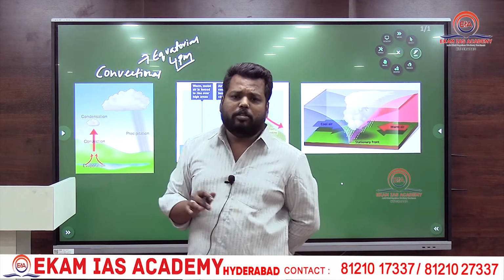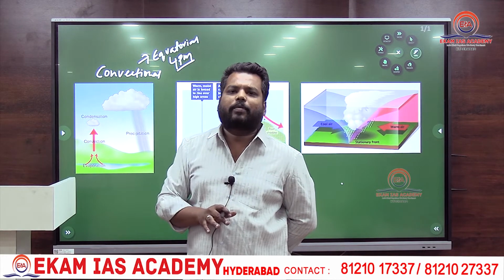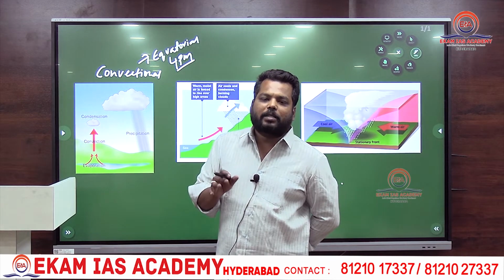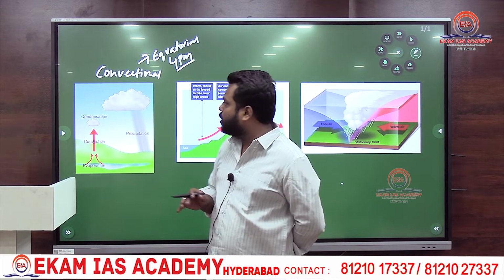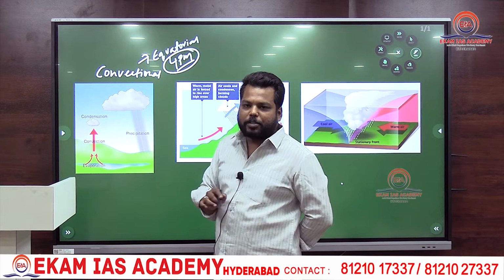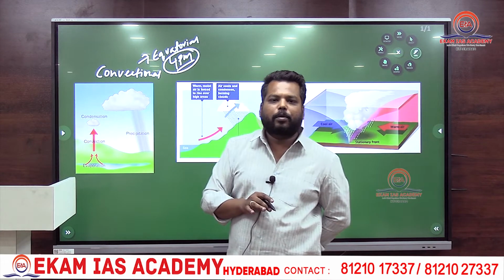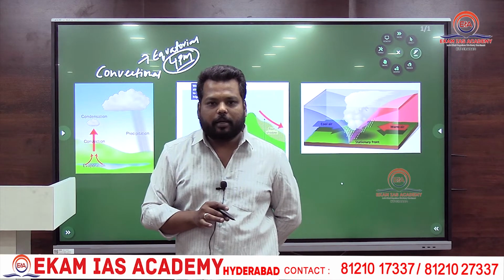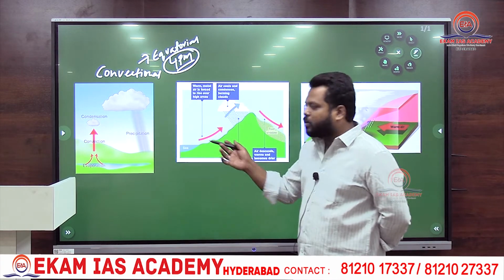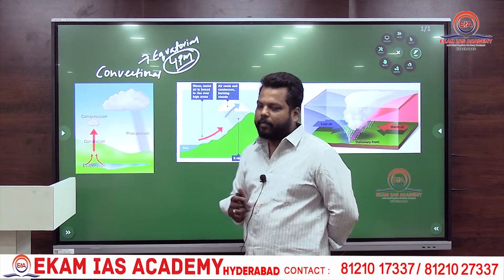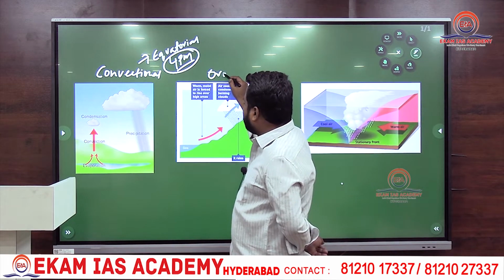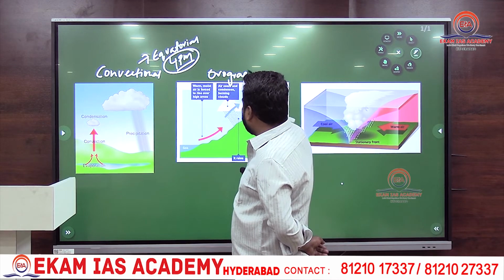But it is not true that it is only associated with the equatorial region. It is also associated with tropical and subtropical locations. Clear? So 4 p.m. rainfall is also called convectional rainfall, which is most common in equatorial regions. Clear? So this is the first type of rainfall which we have. And the second type of rainfall is orographic rainfall.